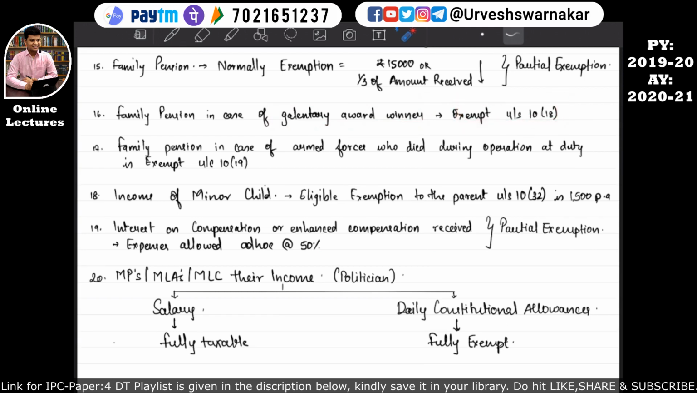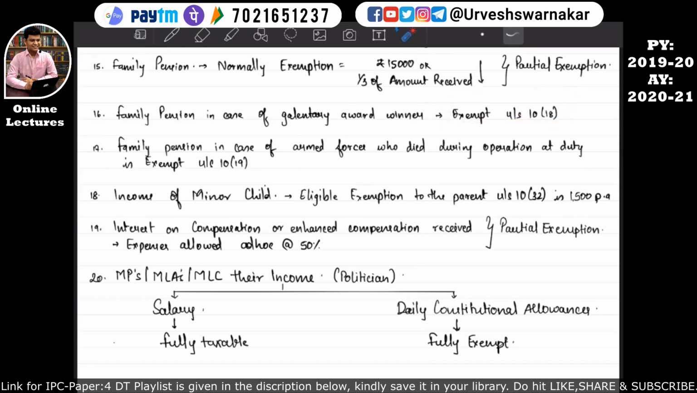I hope this is quite clear to you all. So let's revise these 2 points again. If an assessee is receiving a family pension, then the normal exemption available is rupees 15,000 or 1/3 of the amount received, whichever is lower. And in point number 16, the family pension, if it is received due to a person who is a gallantry award winner, then whatever family pension has been received by the family of such assessee or the assessee will be fully exempt under section 10 subsection 18.